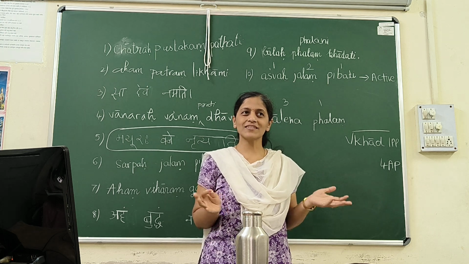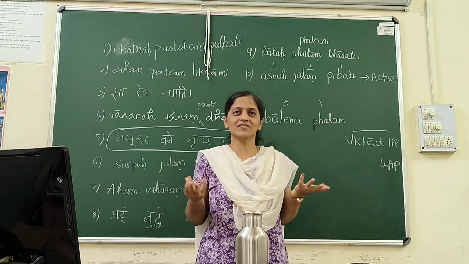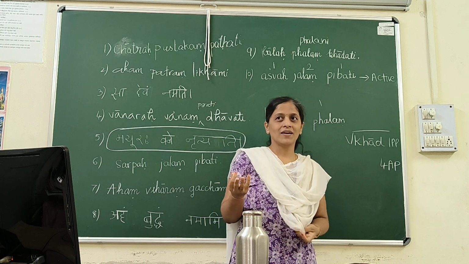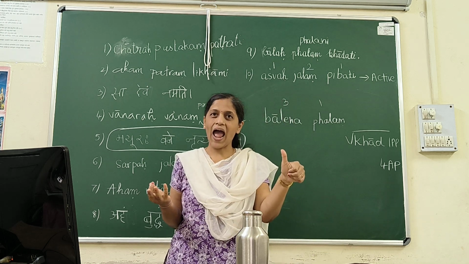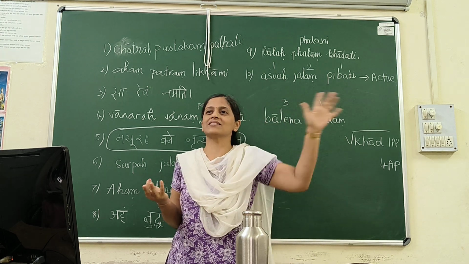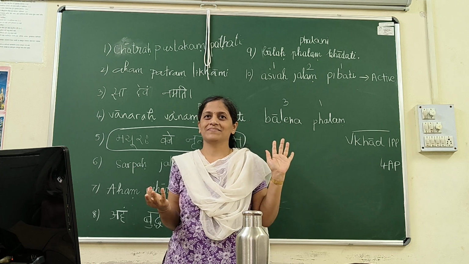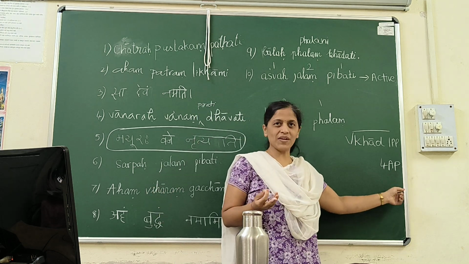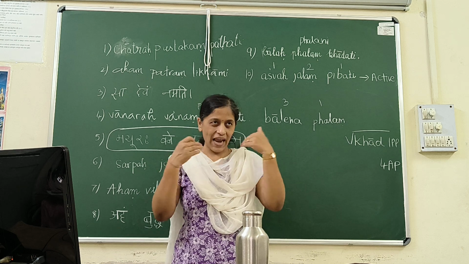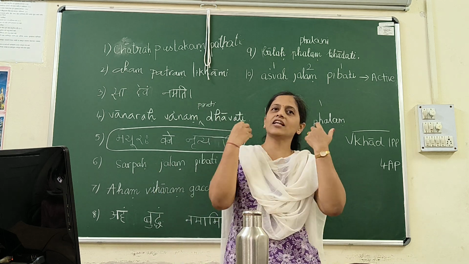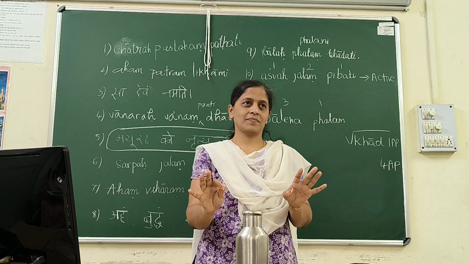What does that mean? We have learned 4ap: plus ya and atmanepada suffixes. If I write 4ap for each and every verb, I understand that let there be any verb.